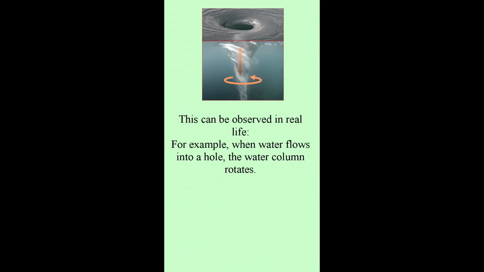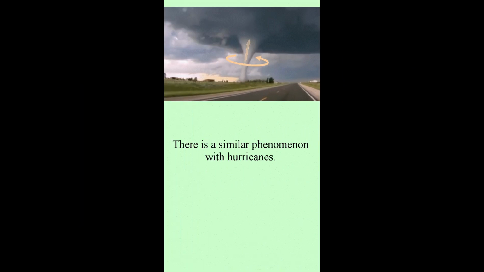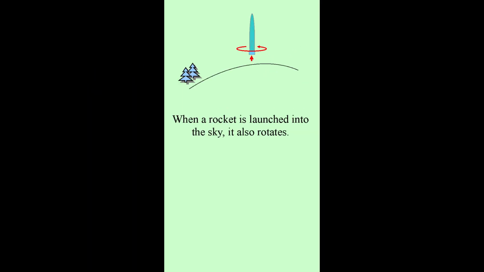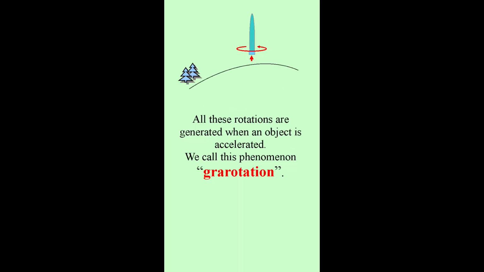This can be observed in real life. For example, when water flows into a hole, the water column rotates. There is a similar phenomenon with hurricanes. When a bomb is dropped from an airplane, the bomb spins. When a rocket is launched into the sky, it also rotates. All these rotations are generated when an object is accelerated. We call this phenomenon grarotation.